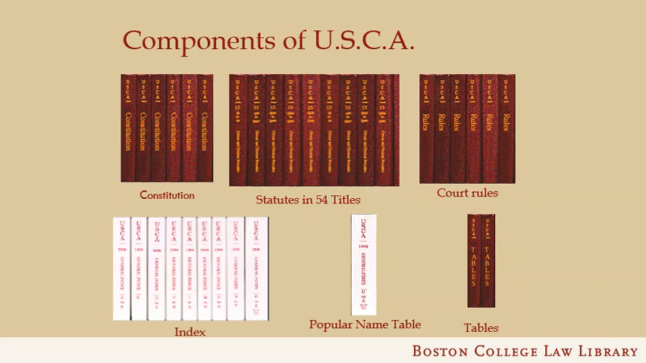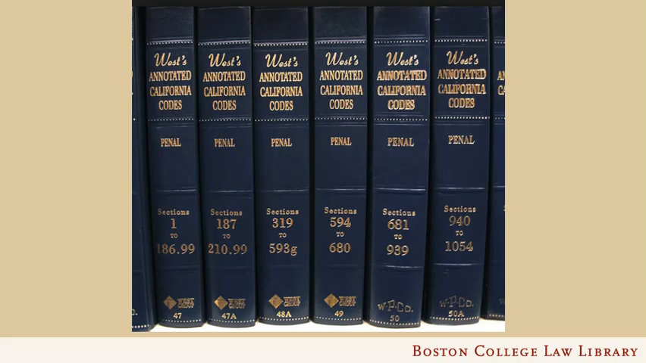In print, the main access point to a code will be an index or a popular name table. There are also tables volumes, which can be very helpful when you're tracking changes to statutes. The U.S. Code is broken into major subdivisions called titles, and there are currently 54 titles in the U.S. Code, but other codes may use different terminology for its major subdivisions. Some states have titles, others like Massachusetts use chapters, and some use articles.